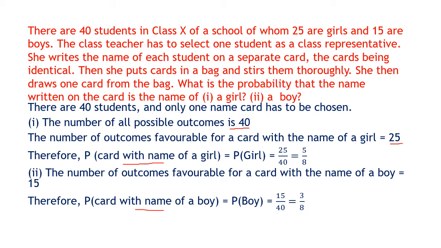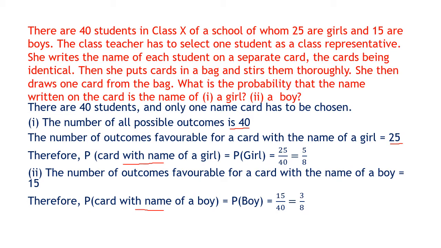But if a particular student, say by the name of Riya, a girl named Riya in the class, what is the chance that Riya will become the class representative? That is only possible when the card with the name of Riya is chosen, and that can be done in only one way. So for a particular child to become the class representative, there is only one favorable outcome. So the probability will now be 1 upon 40. The probability it is a girl is 25 upon 40. The probability it is a boy is 15 upon 40. But the probability that it is a particular boy or a particular girl is 1 upon 40.